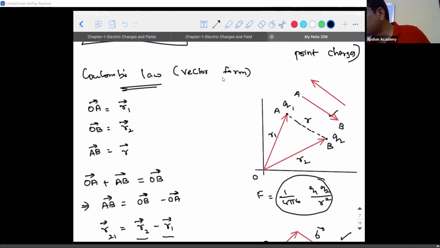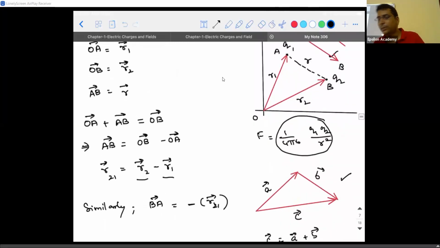Is it not going to be exactly in the opposite direction with the same magnitude? So what kind of vectors are they? They are just opposite vectors. When you write opposite vectors, AB vector and BA vector will just be the negation of each other. So can I write it like this? BA vector is nothing but negative of R21 vector. I hope everyone is clear.